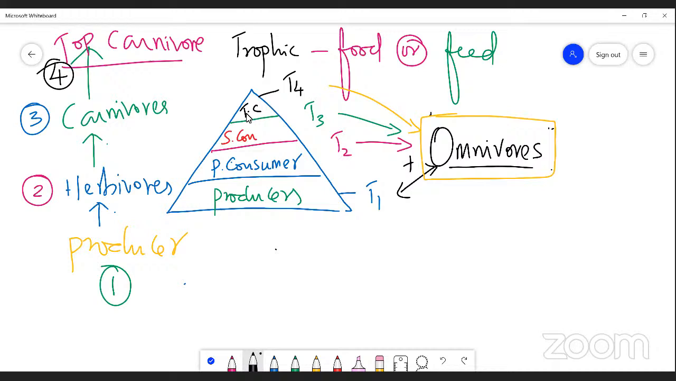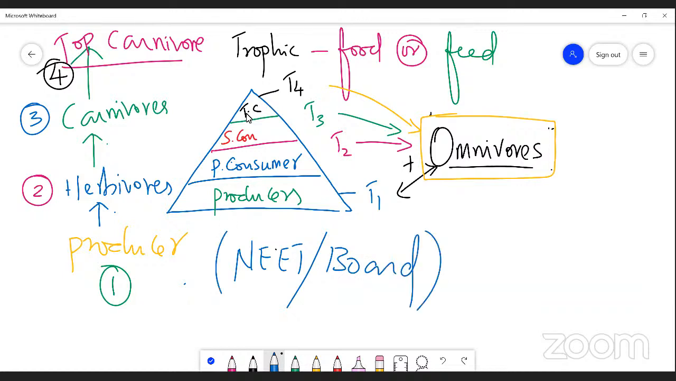Now here you can expect some questions. Producers are eaten by dash organisms. Could you tell me, dear student? Producers are eaten by an organism called dash. That is the question. Herbivores. In that exam, definitely you can expect some question: producers eaten by an organism are known as herbivores.